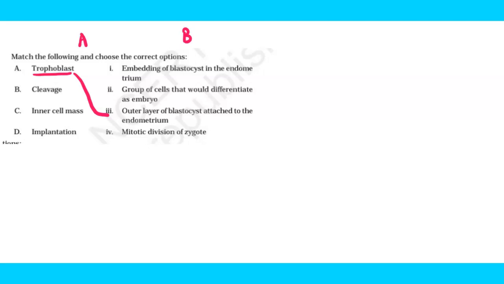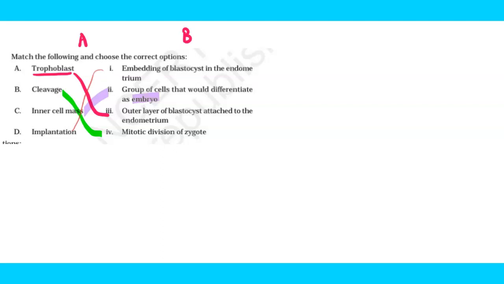Next is cleavage. Cleavage is a kind of mitotic division in the zygote. Inner cell mass is the one that will give rise to the embryo. Once implantation is done, inner cell mass is very peculiar: a group of cells is restricted to one end and on the other side a complete cavity or blastocoel is seen, right? So this inner cell mass is basically responsible for forming the embryo. Again, we are just left with one option, and that is implantation. We very well know that implantation is the embedding of blastocyst in the endometrium.